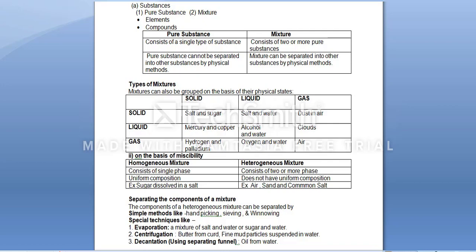Types of mixtures. Mixtures can also be grouped on the basis of their physical state. Solid and solid mixture: salt and sugar. Solid and liquid: salt and water. Solid and gas: dust and air. Liquid and solid: mercury and copper. Liquid and liquid: alcohol and water.